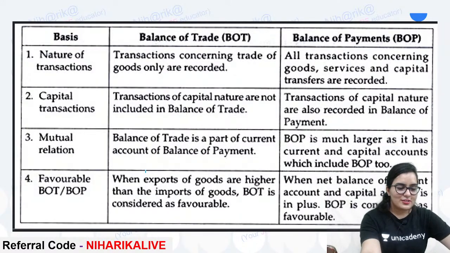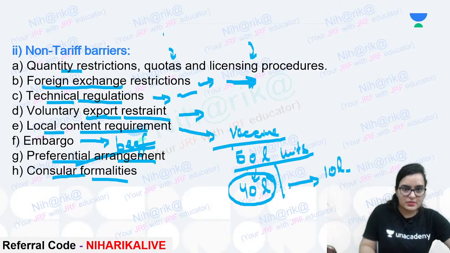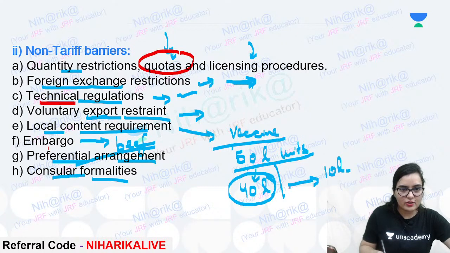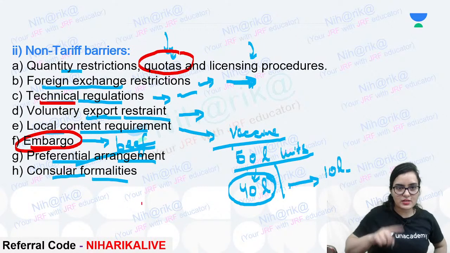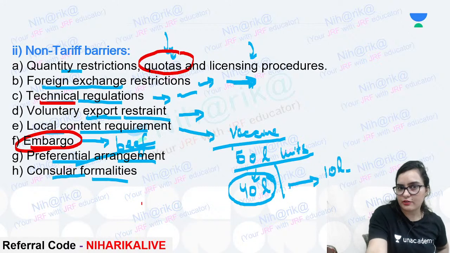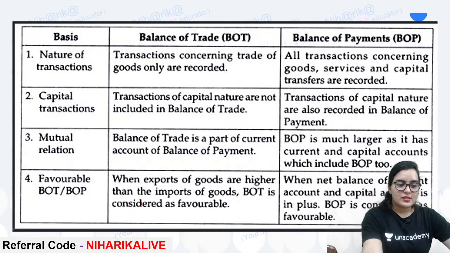Now, there is a very important difference. Please remember from this page the meaning of quotas, and please remember technical regulations and embargo, all these words. At least remember these words, that yes, they come in the non-tariff barriers. Okay. Now, let's see BOP and BOT.